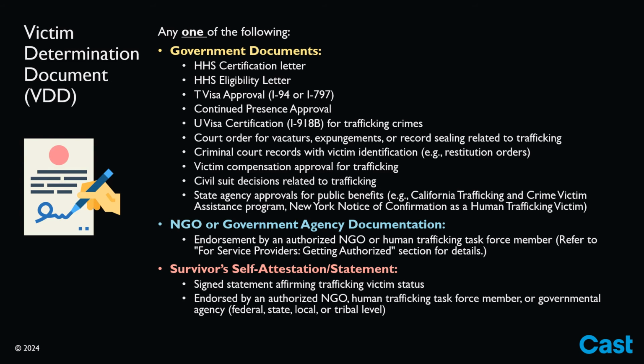Survivors and practitioners should exercise caution before involving law enforcement in the credit repair process, especially if the survivor has no prior legal interactions. While law enforcement and government agencies can provide a VDD or endorse a survivor's statement, it's crucial to vet them to ensure they won't use the survivor's information without consent to initiate an investigation. It's also essential to note that the survivor's information may not be confidential or privileged when shared with law enforcement or government agencies, potentially risking disclosure to the perpetrator.